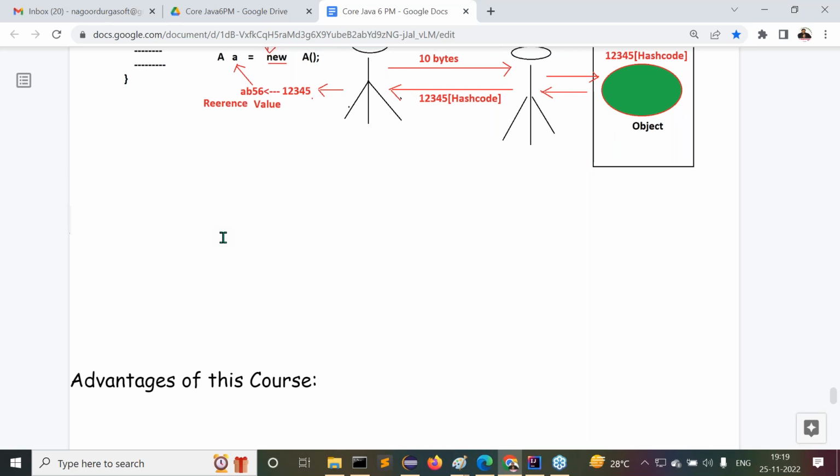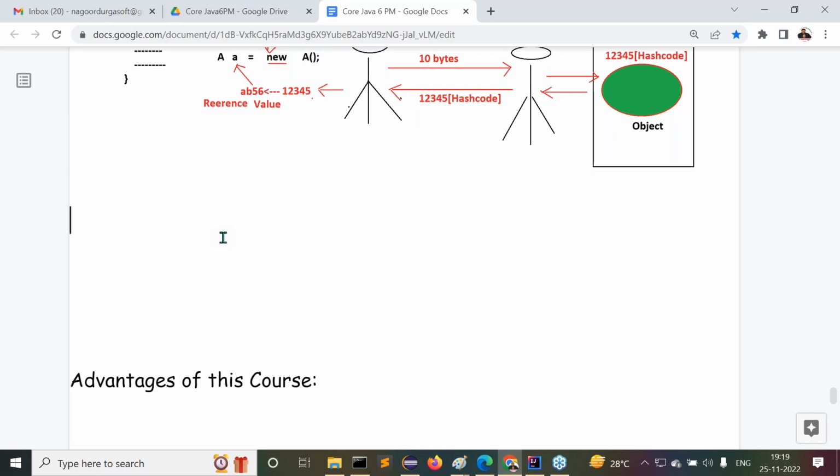Of course, core Java material is available, but this is classroom notes. If you open those classroom notes, if you see that content, point by point, we have to get it in our mind. That's why I'm trying to type maximum information inside the class along with my explanation. I'm giving effective explanation as well as an effective document for you. So if you're not using this document, it's a waste of time. For the sake of you only, I'm giving this particular document.